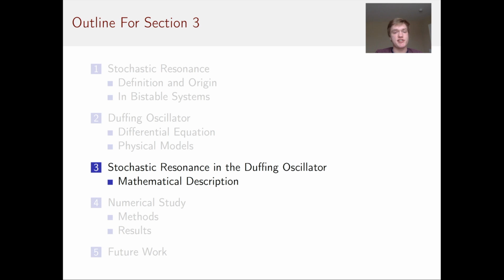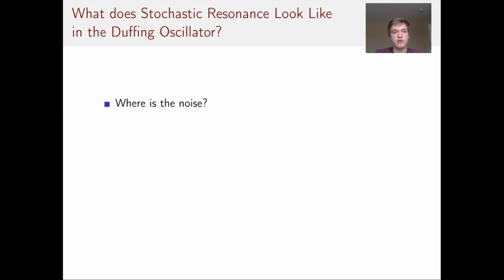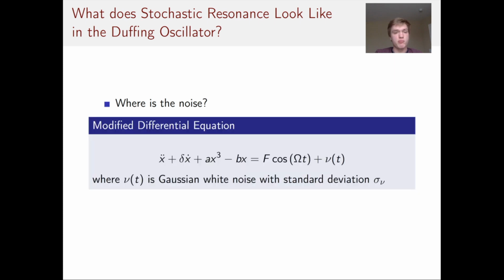Section 3, Stochastic Resonance in the Duffing oscillator. What does stochastic resonance look like in the Duffing oscillator? Specifically, where's the noise? Well, we need to modify the differential equation to add a noise term, nu of t, which is a Gaussian white noise with a standard deviation sigma nu.